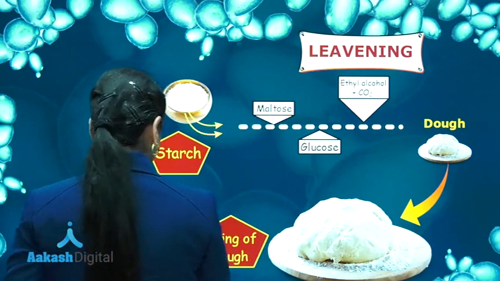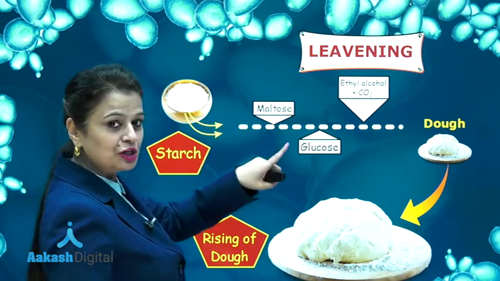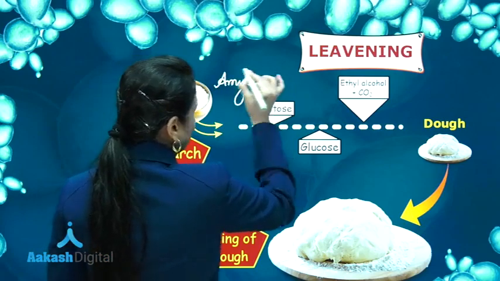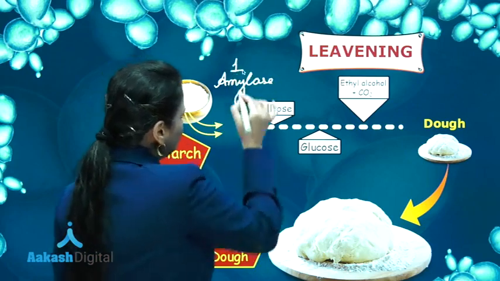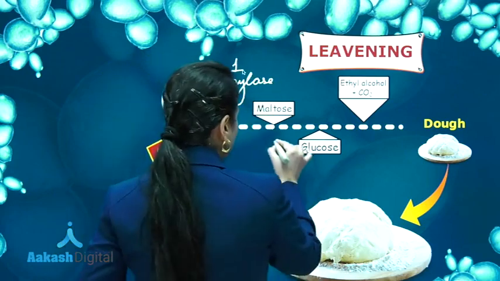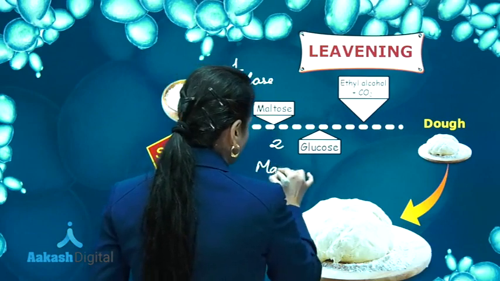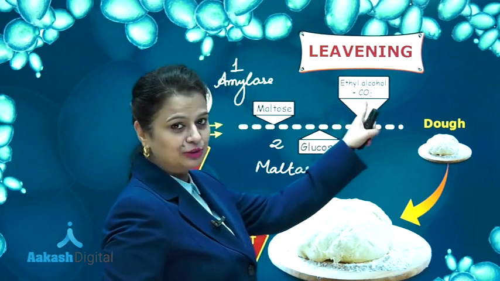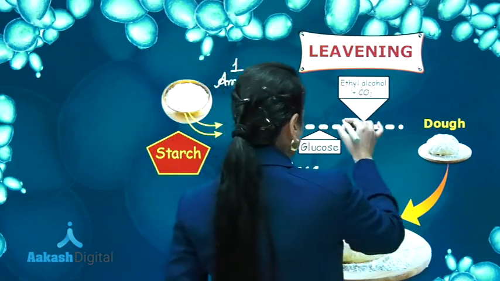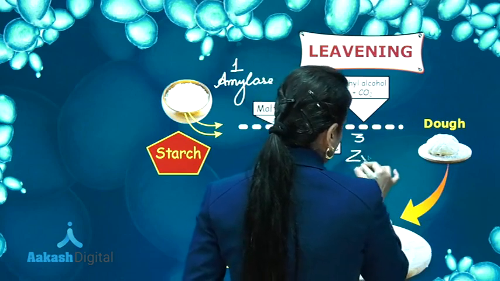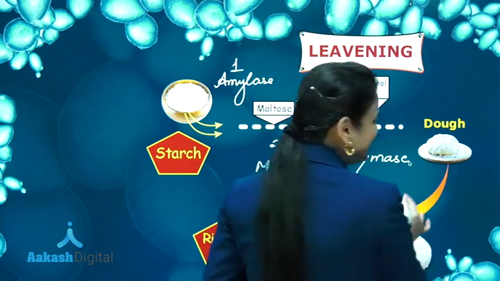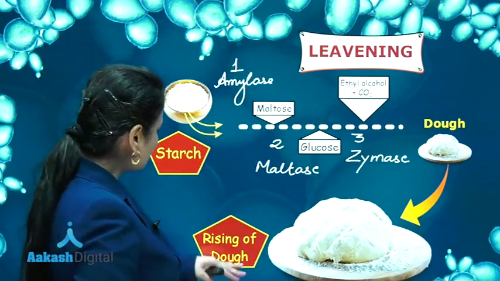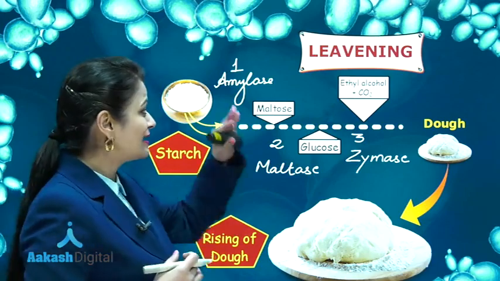At the first step, when starch is changed into maltose, the enzyme involved is amylase. Then at the second step, when maltose is changed into glucose, the enzyme involved is maltase. And at the third step, when glucose is changed into ethyl alcohol and carbon dioxide, the enzyme involved is zymase, and all these three enzymes are secreted by baker's yeast. Rising of dough occurs and this is known as leavening.